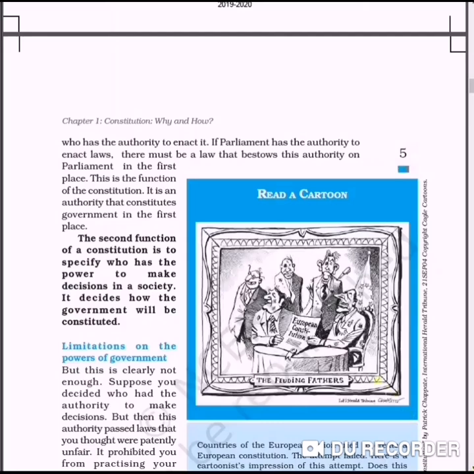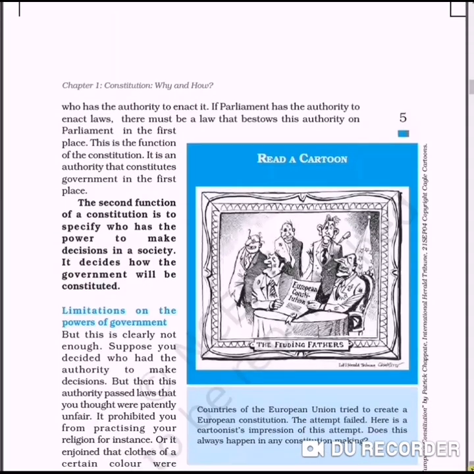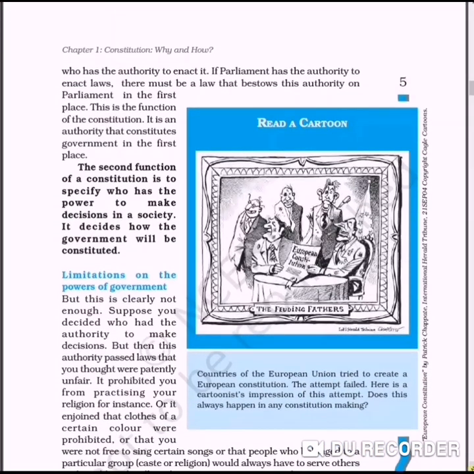As we are watching here, a cartoon clip is given. It shows that the countries of the European Union, an organization in Europe, all these member countries form together a union that is known as the European Union. They also have prepared a constitution. As I have told you, even a country or any organization needs to set some rules and regulations to work properly. Same in the European Union, they have set a constitution, but students, you have to remember, this constitution failed. Actually, the rules were not followed by all members.